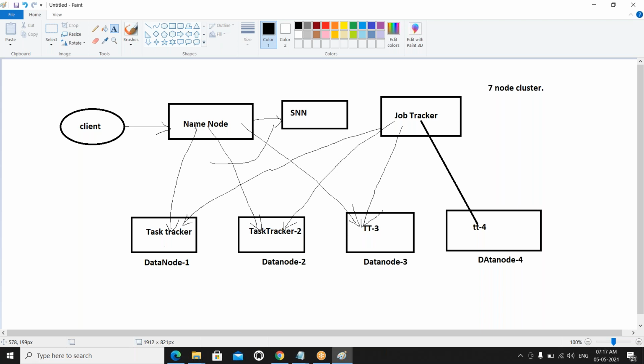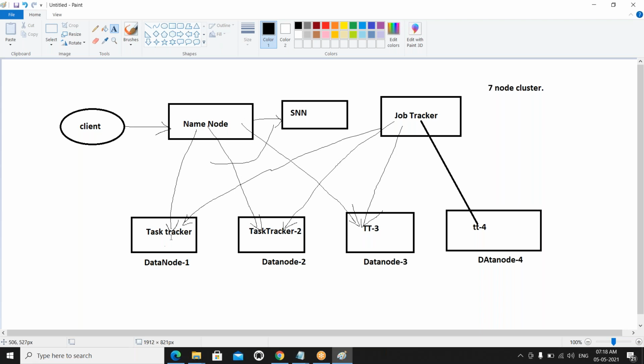Please raise your hand. Can I ask a question, please? Please go ahead. So you're saying all the data nodes are connected to the name node. Yes. And everything is connected to the job tracker. So basically all the nodes are name nodes only. No, not all the nodes are the name node.